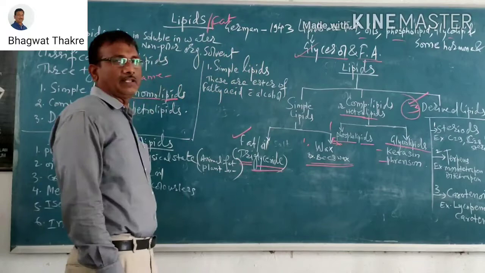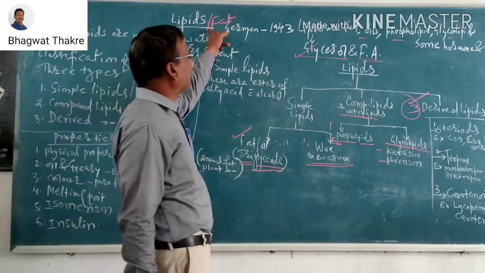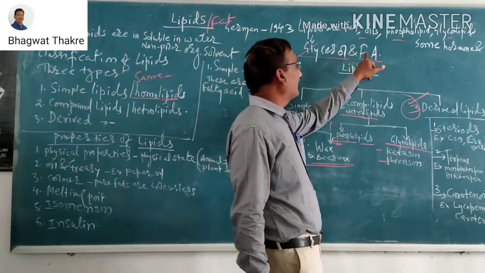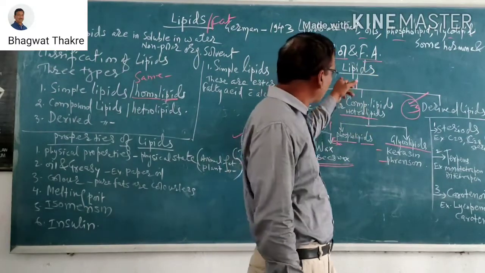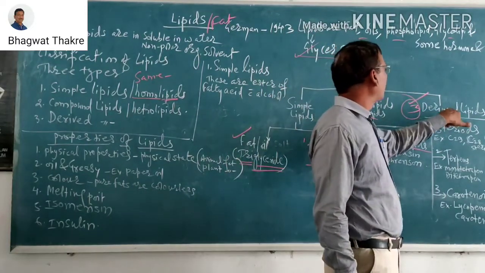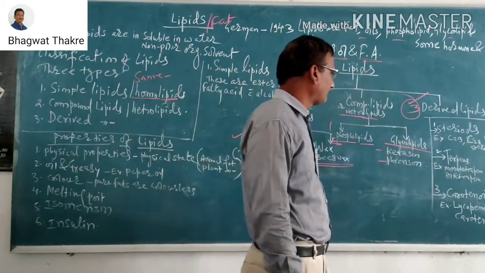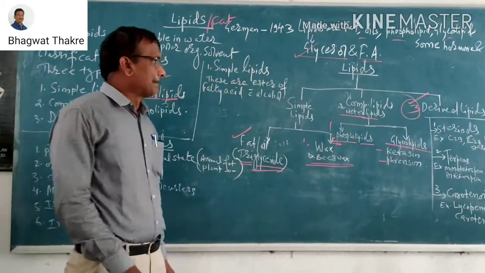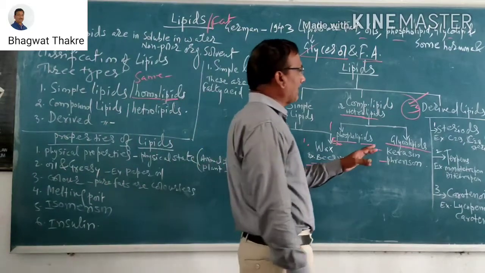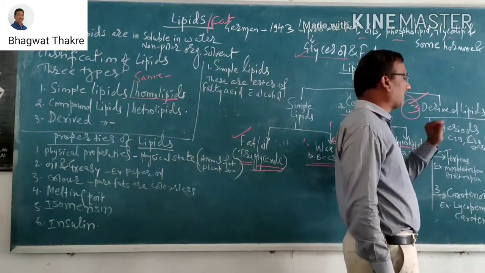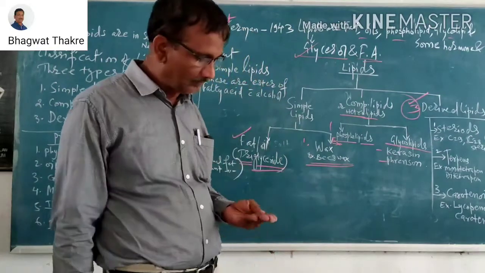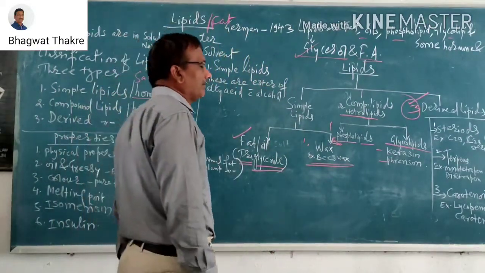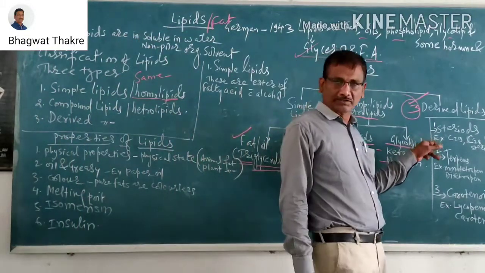All of you know that I have given lipids, glycerol and fatty acids. Simply, those are the lipids, and next are the derived lipids. The best example, number one, is the steroid. What is meant by the steroid? The steroids are prepared from plants and animals.